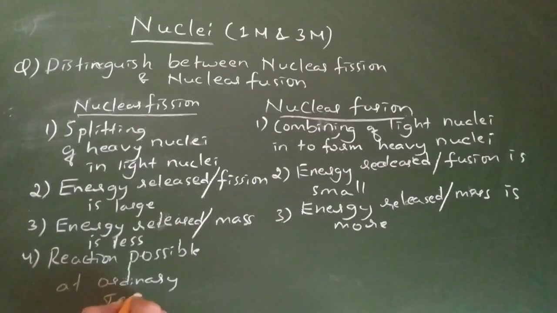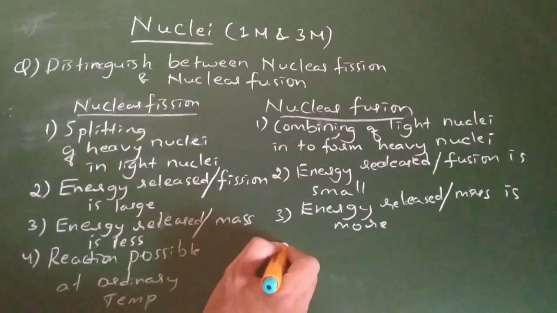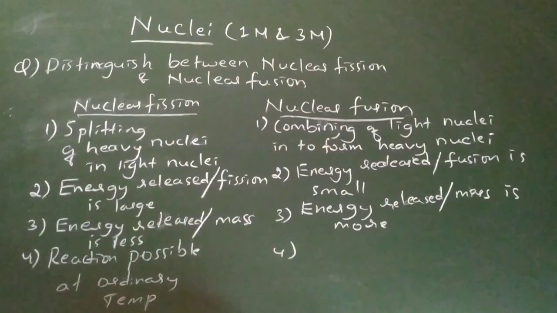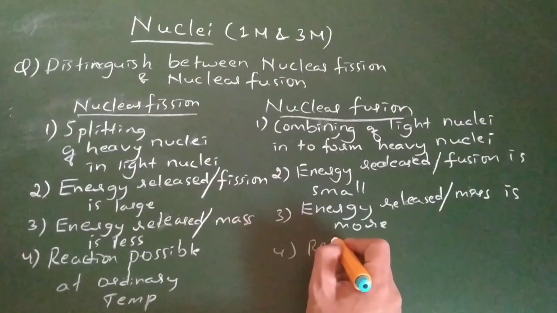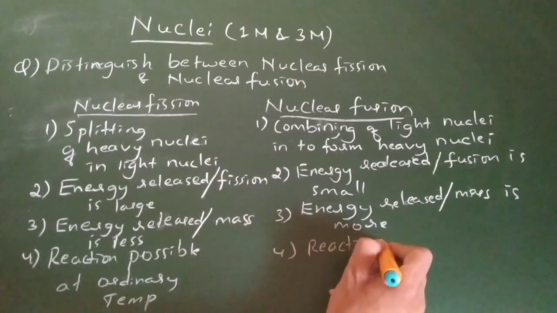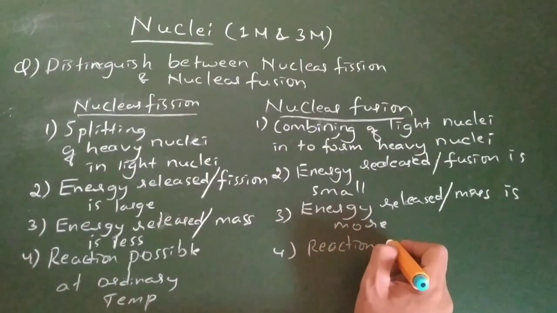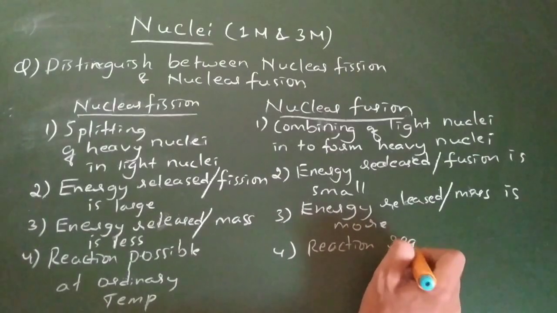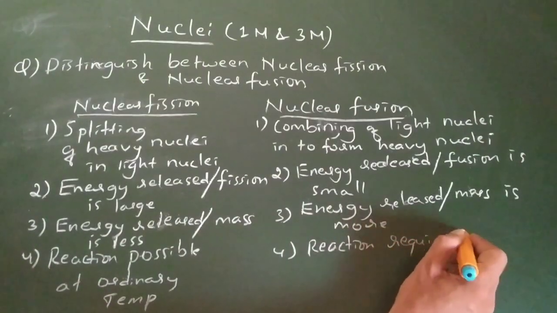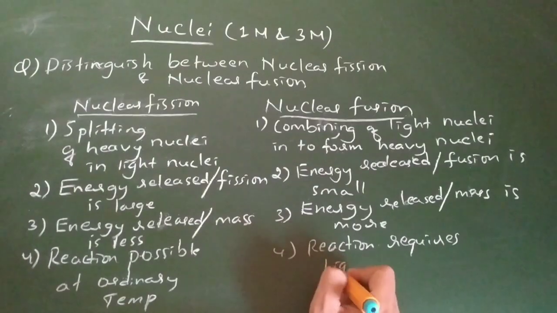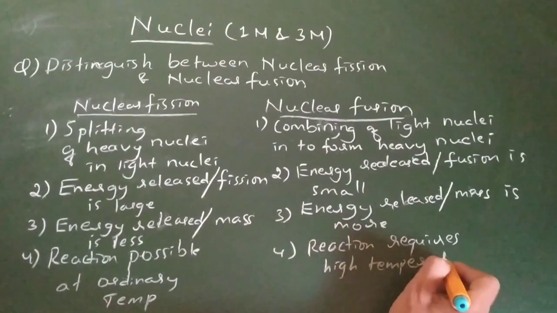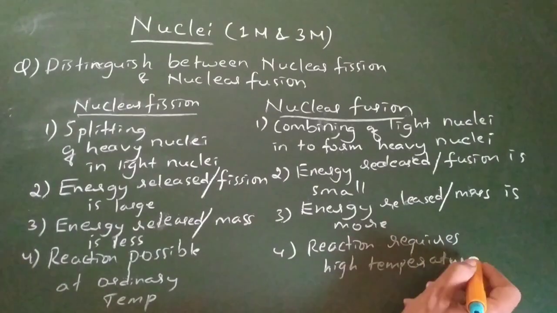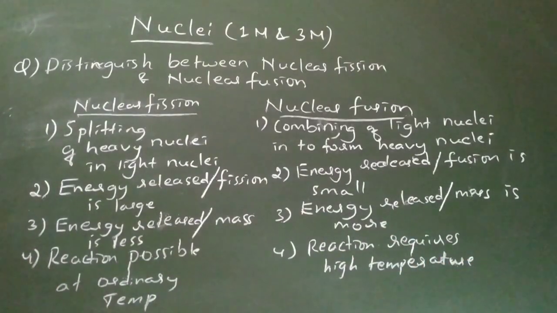And this reaction, fusion, requires high temperature. So these are four points, and any three of the points you can write.